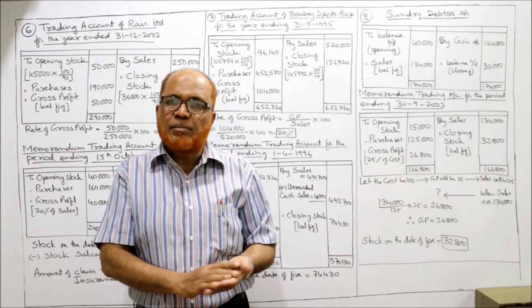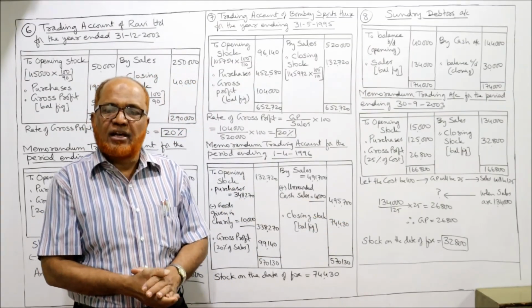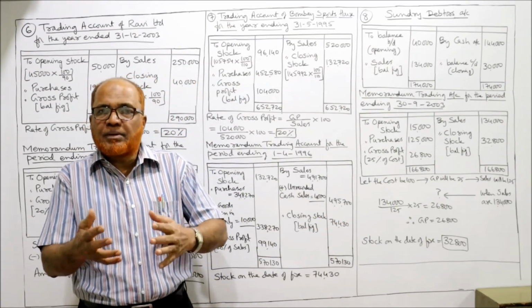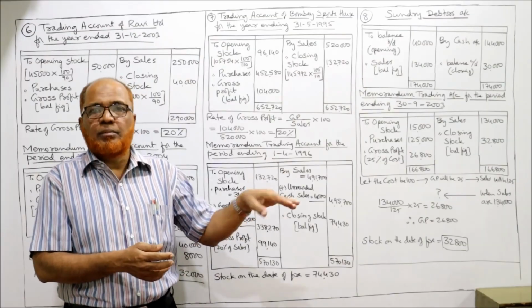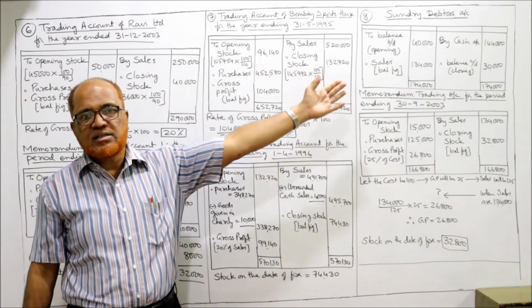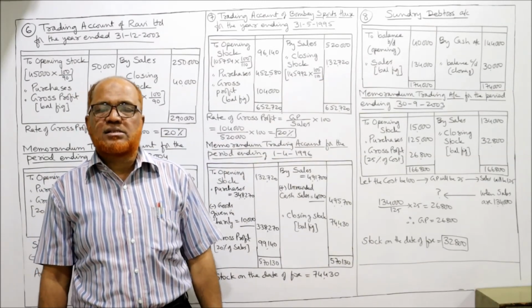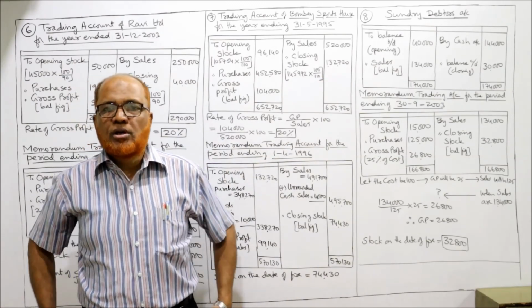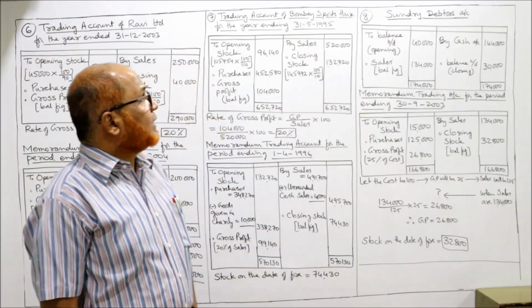That's the new point. Similarly, some goods are given in charity, that will be deducted from purchases. Some cash is misappropriated, that will be added to cash sales. And if sales are not given, we make sundry debtors account to find out the sales. These are the new points. So I have completed up to the 8th problem.